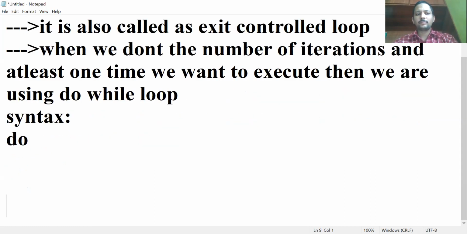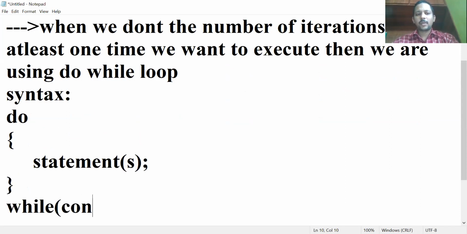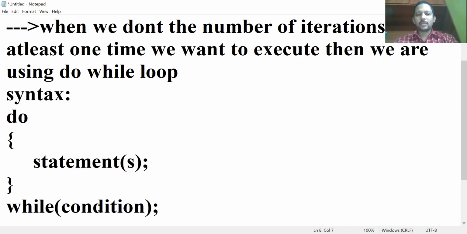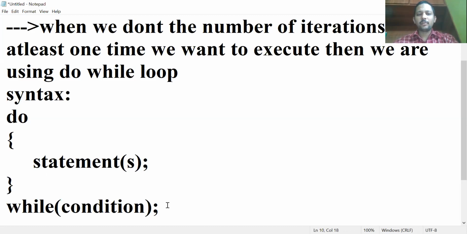Now the syntax, note down. Do, statements, while, condition. Semicolon compulsory here. So this is the syntax of do while loop. It is an exit control loop. While leaving, at least one time it will execute the block. If the condition is true or false, it is going to execute at least one time. So this is the syntax of do while loop.